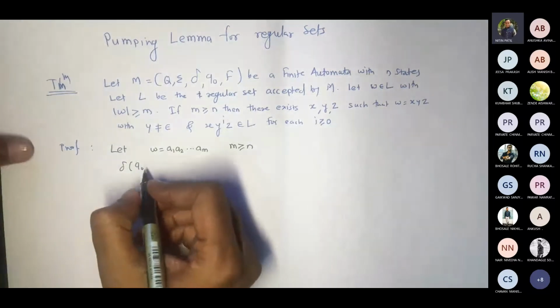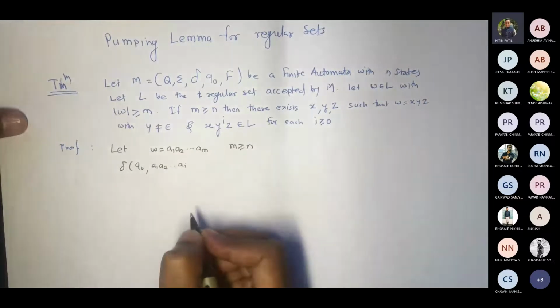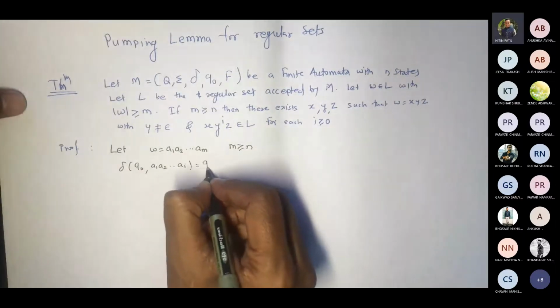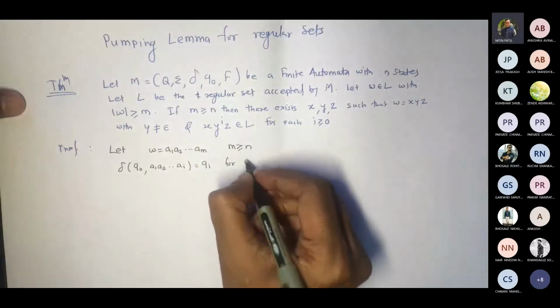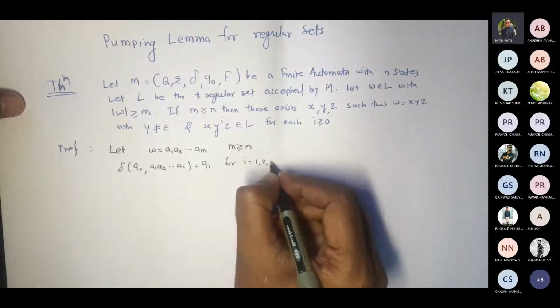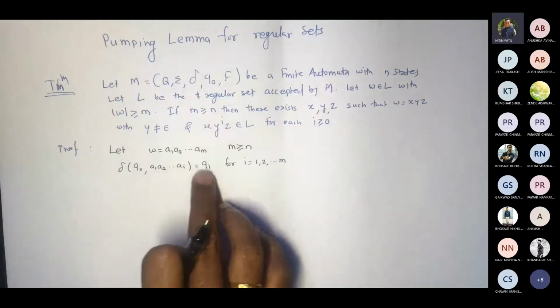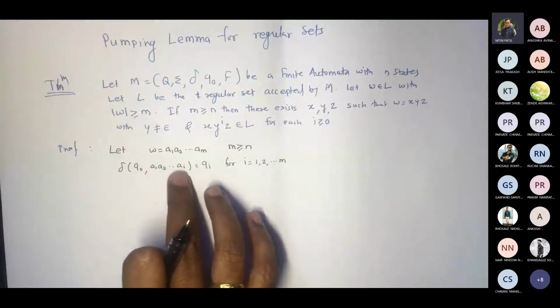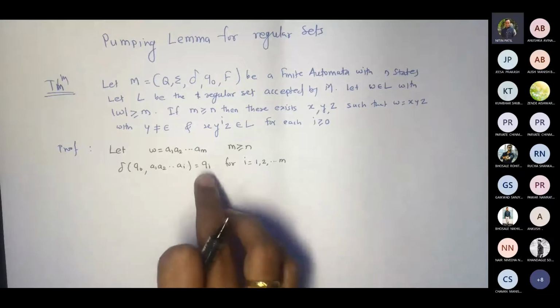If I write Q0, comma A1, A2, dot dot dot AI, I will get some state as QI for some I running from 1 till M. Now I'm assuming that the states I'm going to get in between, following this string, form a path from Q0 to QI.